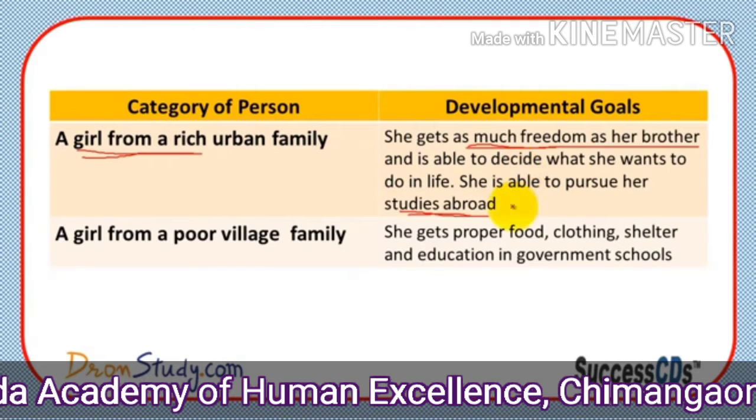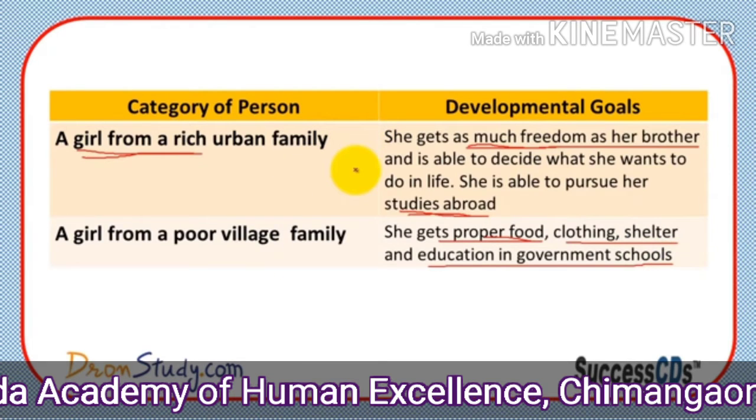The urban family girl has all the freedom, she gets all the rights as her brother gets, she gets whatever she wants, her parents provide everything to her, so she wants that she should go outside or abroad for the studies.